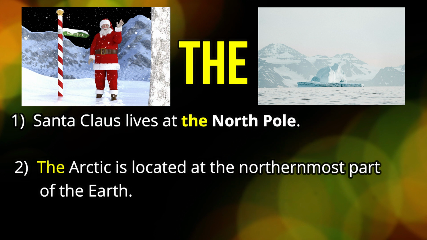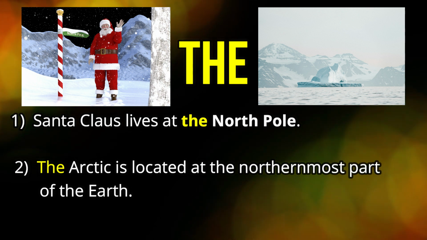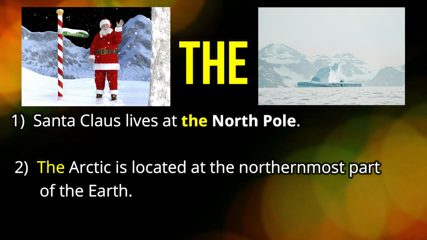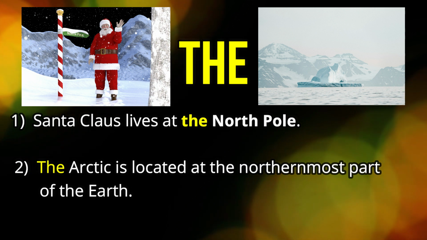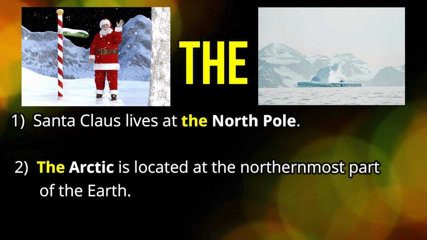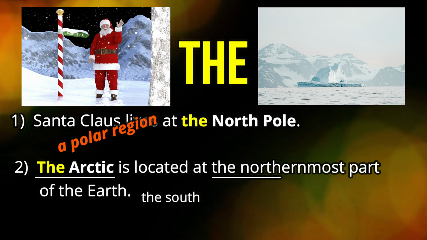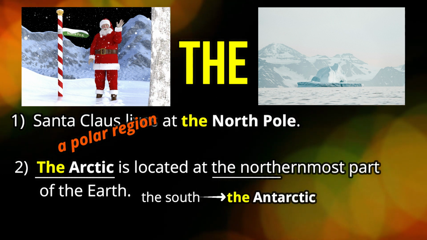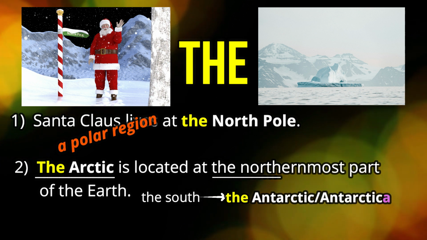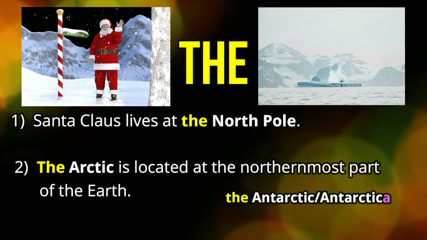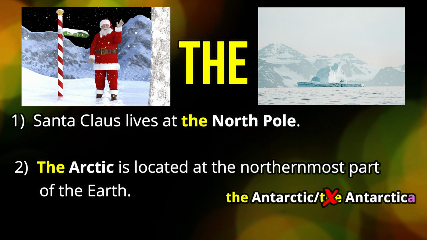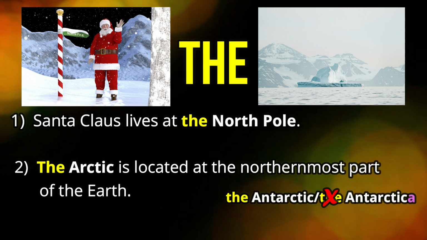And in number 2, the Arctic is located at the northernmost part of the Earth. Here, we're talking about the Arctic. This is a polar region. This is in the north. And in the south, it's the Antarctic. And we also call it Antarctica. If we use Antarctica, there's no "the." Pretty crazy, huh?